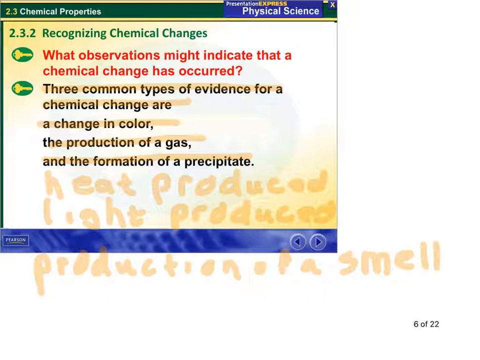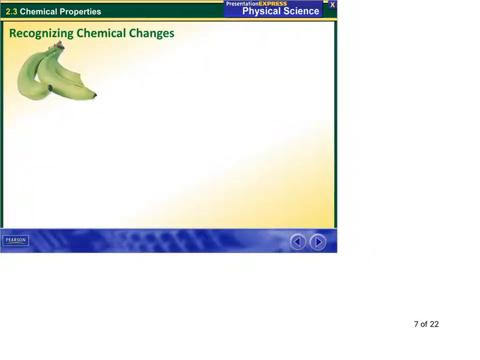Or maybe better, change in smell or production of an odor. Other ways we could phrase this. So, heat, light, odor being produced. Also, indications of a chemical change. So, recognizing chemical changes again.